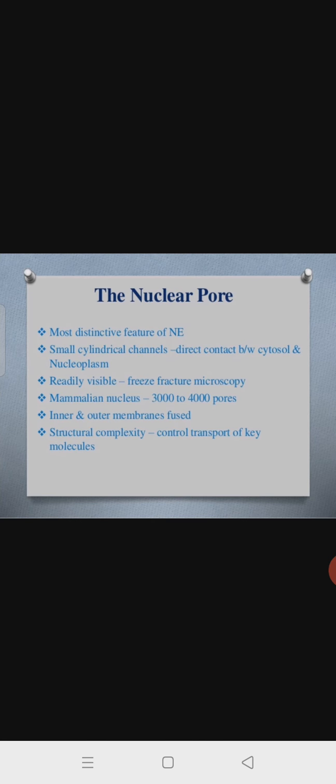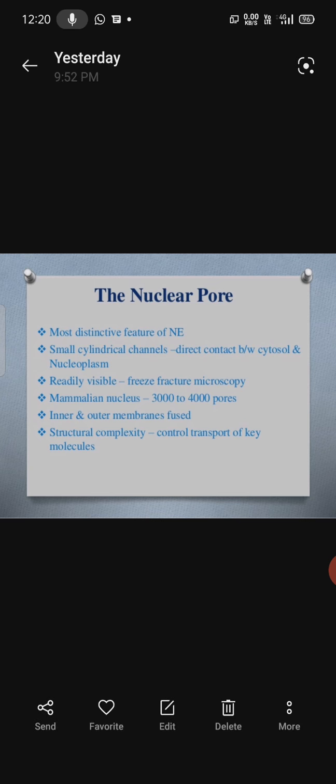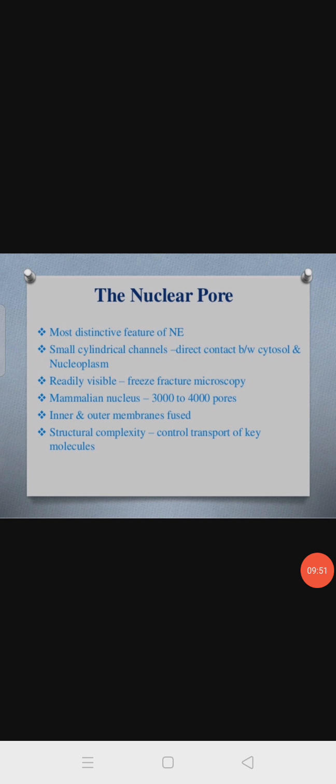The next part is the nuclear pore. So what do you know regarding the nuclear pore? It is the most distinctive feature of the nuclear membrane or nuclear envelope. Small cylindrical channels make direct contact between the cytosol and the nucleoplasm. A nuclear pore means a small gap, directly connecting the cytoplasm and the nucleoplasm. Readily visible by freeze fracture microscopy. The mammalian nucleus has 3000 to 4000 pores.